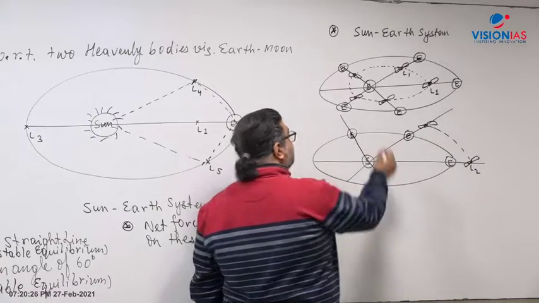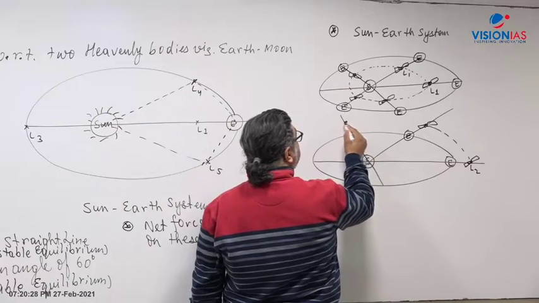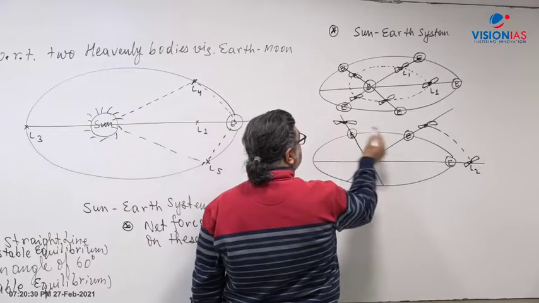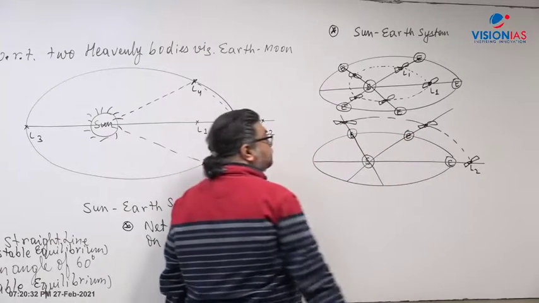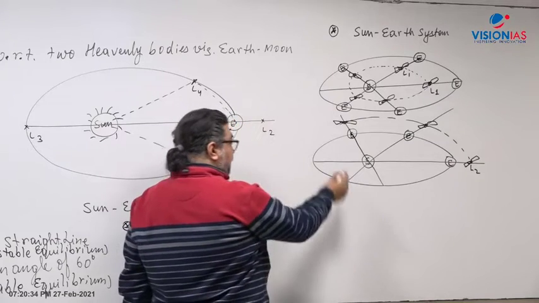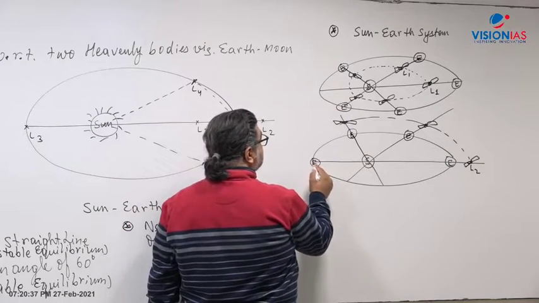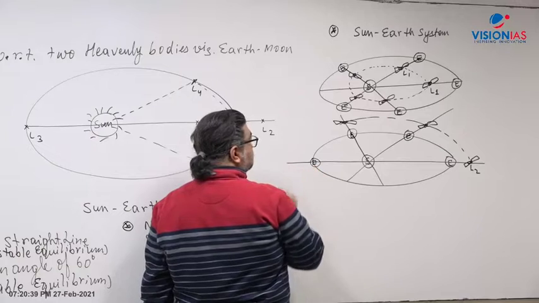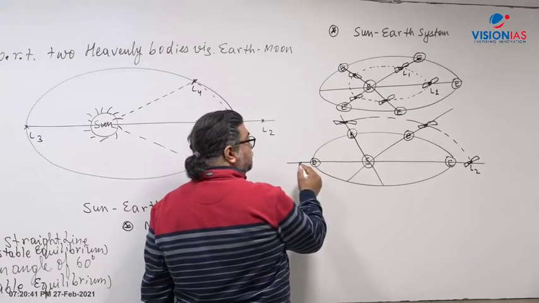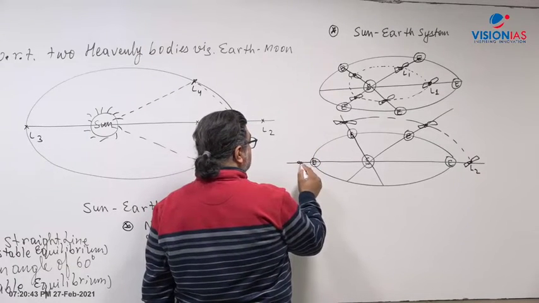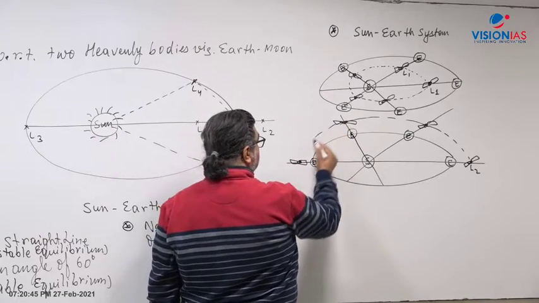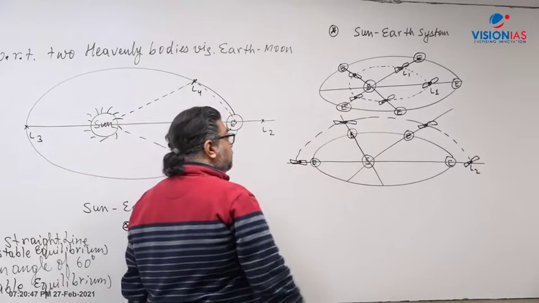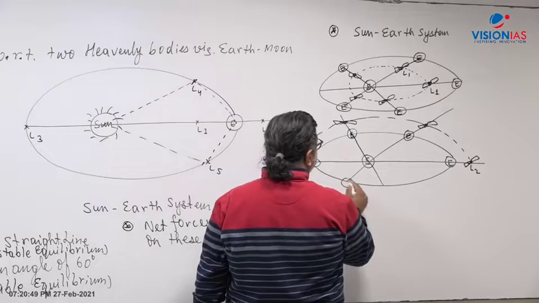Where will L2 come? L2 will come here, on the back side. As the earth revolves and comes here, again L2 will come here at the back side. As the earth revolves and comes here.